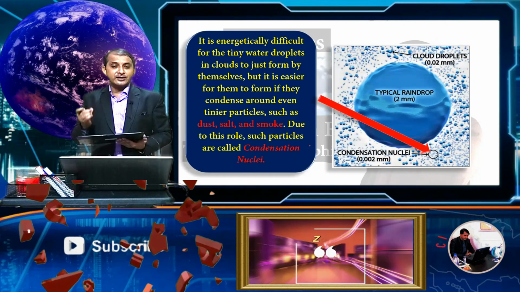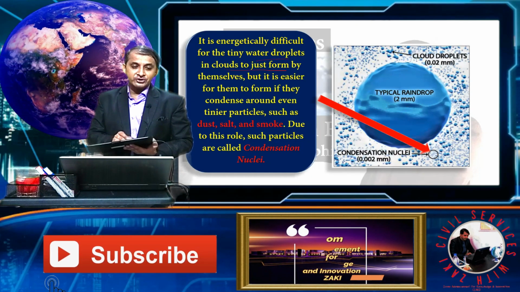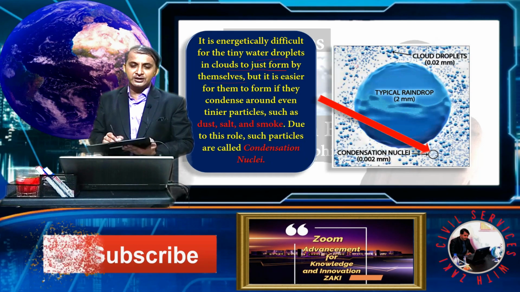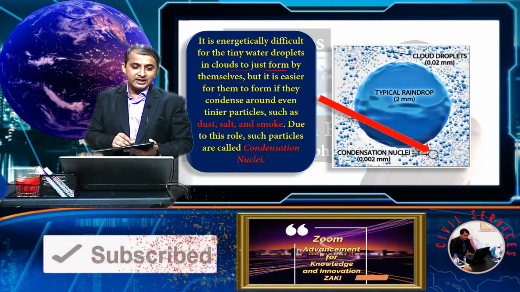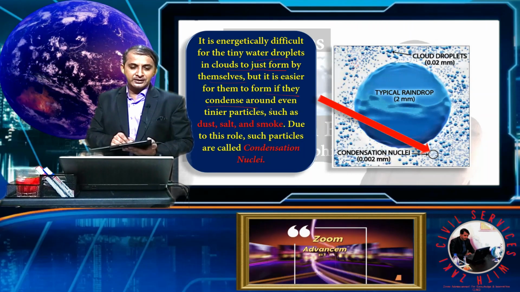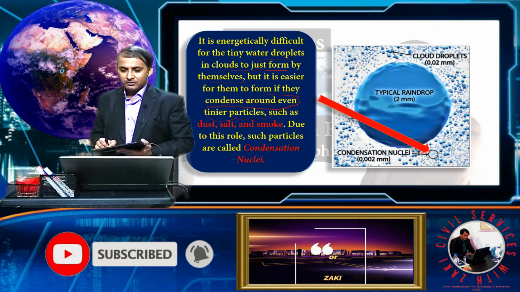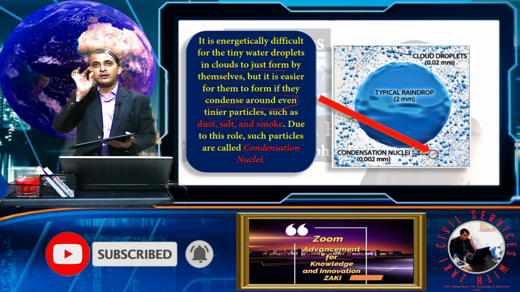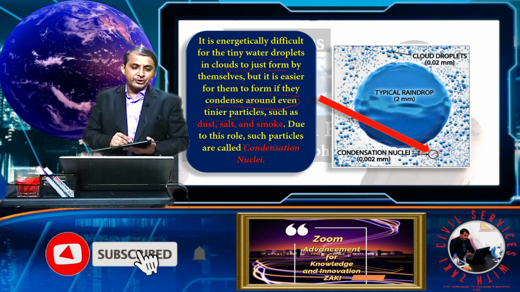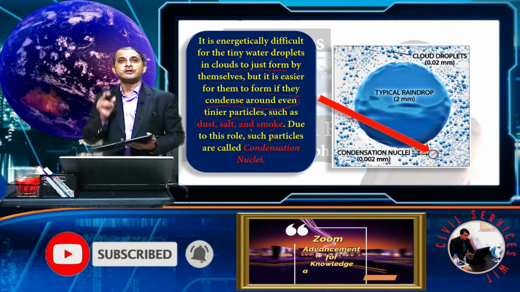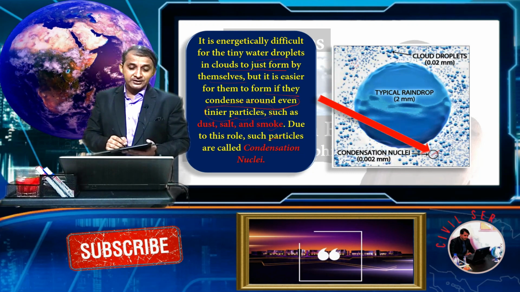It is energetically difficult for teeny water droplets in a cloud to form by themselves. They are very teeny, so they cannot condense by themselves, but it is easier for them if they condense around even a tiny particle. These are the teeniest particles found in the cloud: dust, salt, smoke, etc. Due to this role, such particles are called condensation nuclei.